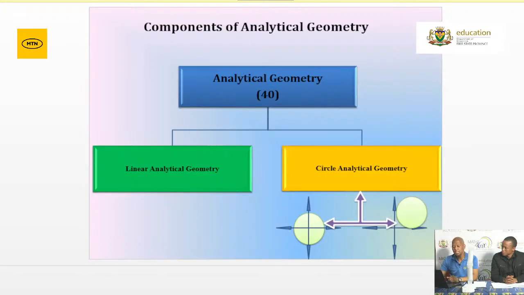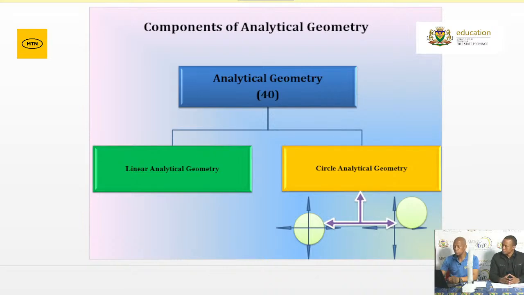Thank you, Ntate Masudibel. And now we're looking at analytical geometry. I indicated at the beginning that it takes plus or minus 40 marks. Now, analytical geometry is divided into two parts. The first part is linear analytical geometry, which is mostly covered in Grade 10 and Grade 11. And the second part is covered in Grade 12.